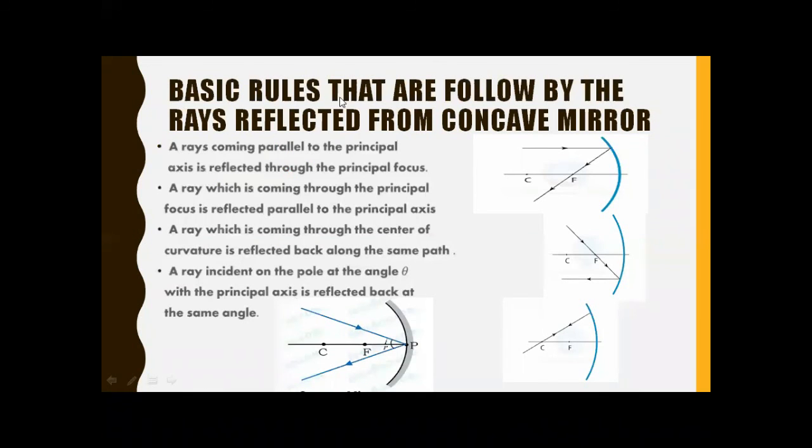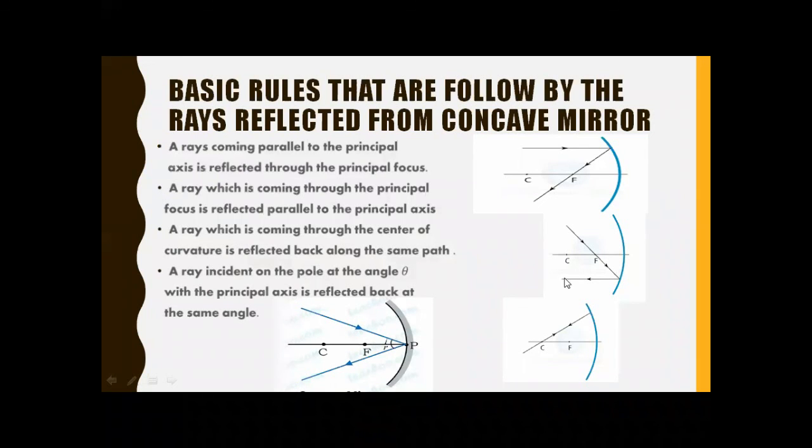Now, the basic rules that are followed by the rays reflected from a concave mirror. As you can see, when the rays are coming from the object, it reflects back through the principal focus if it comes parallel to the principal axis. So what is the principal axis? It is the line passing through the center of curvature, through the principal focus and the optical center. This is known as the principal axis. If the light is coming parallel to the principal axis, it passes through the principal focus.